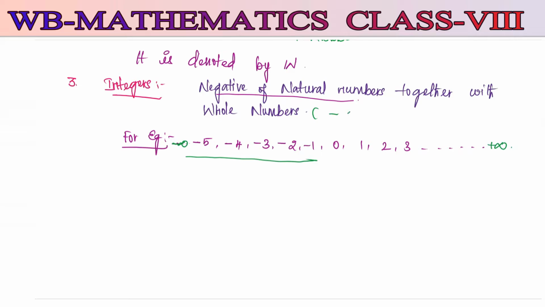So integers go from minus infinity to plus infinity including 0. These negative numbers we call the negative of the natural numbers.